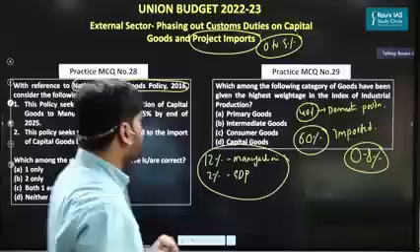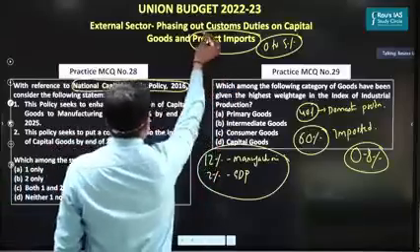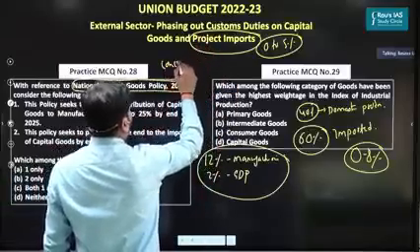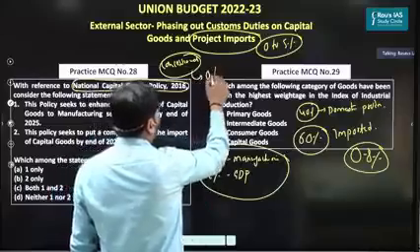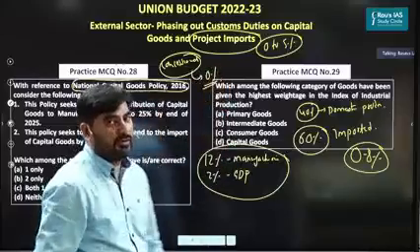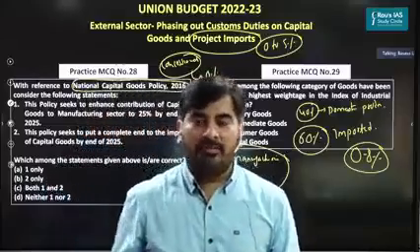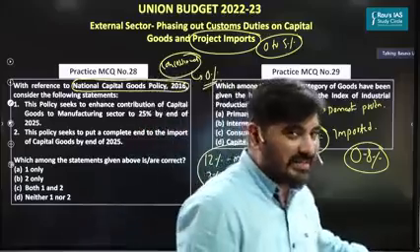Apart from that, government is also coming up with a concessional custom duty on capital goods, wherein you can easily import capital goods from other countries at 0% customs duty. So that is a problem as far as Indian economy is concerned.